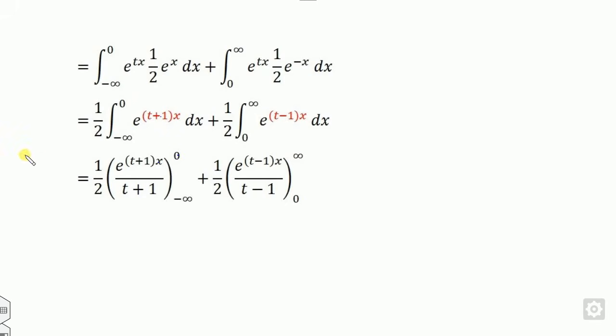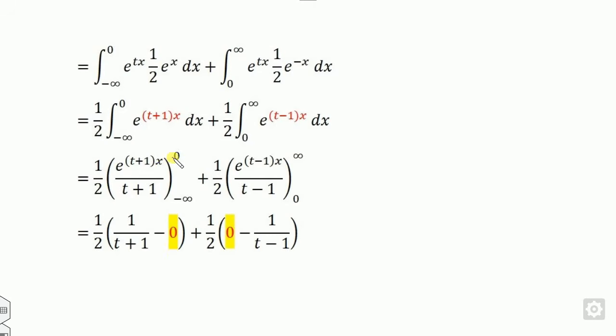Now if you substitute the value of 0, it becomes 1 upon this minus 0. If you substitute infinity here, it becomes 0, provided now you have to impose some condition. If you substitute minus infinity, what is the first part here? This becomes e raised to the power t plus 1 times infinity. When does it become 0?